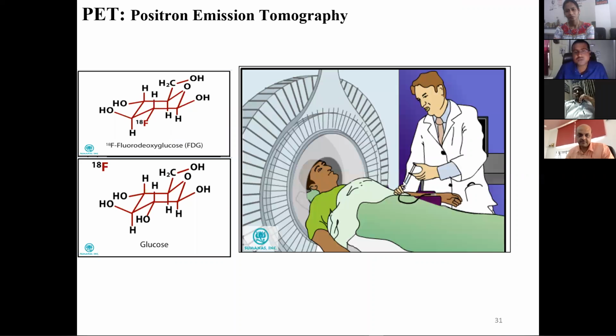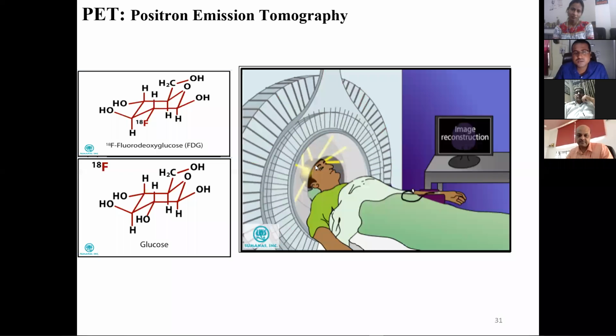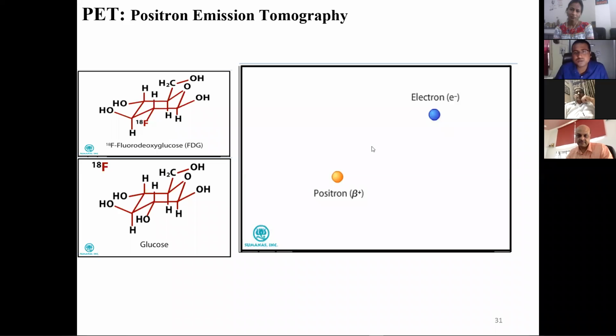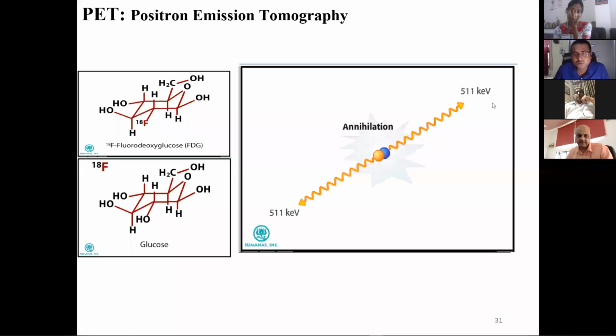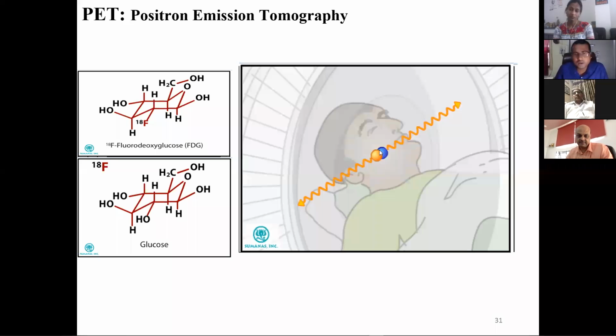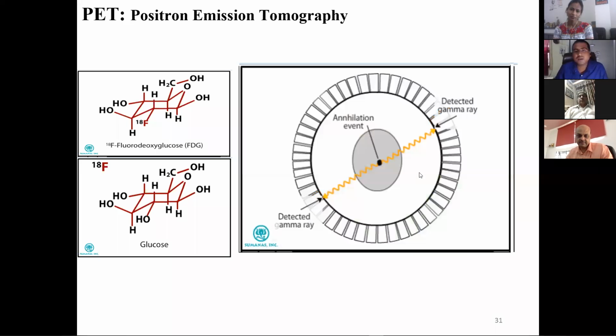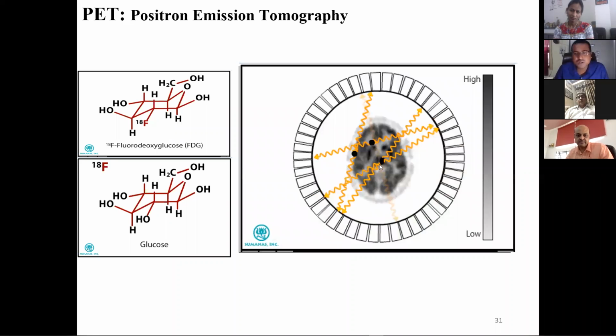So it is injected first, then this is our detector, and the beta plus is annihilating and giving gamma in all the directions. The gamma is getting detected, so that you can see the annihilation process. The two gammas are coming at 511 keV, and that is the process. It is detecting in all the directions, and from that we get the image.